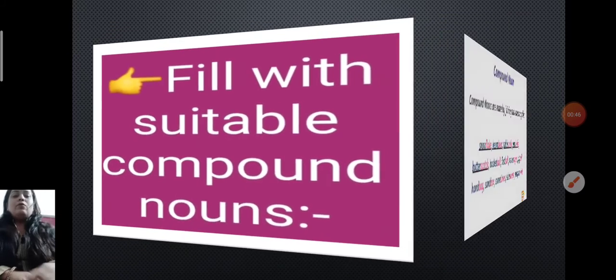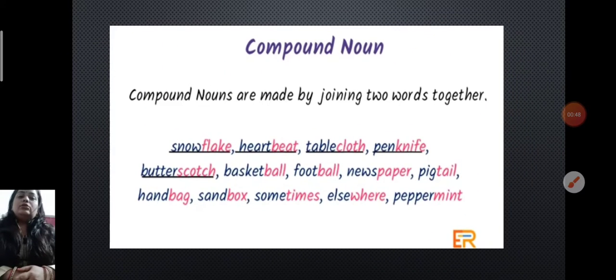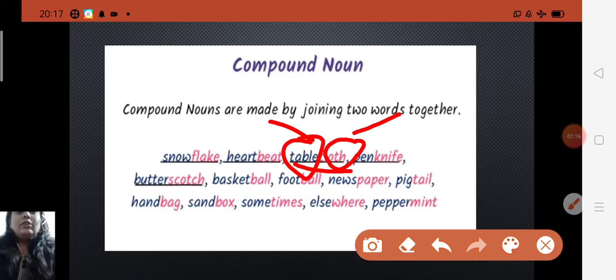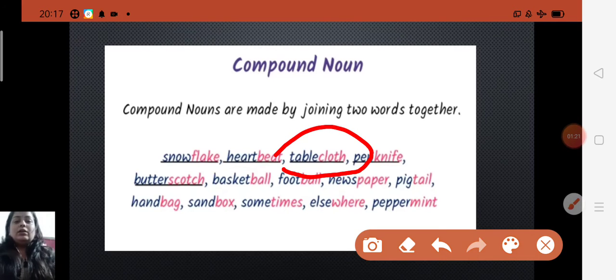Children, compound nouns are made by joining two words together. We form a new word by joining two different words, as you can see here, like table and cloth. Table is a different word and cloth is a different word, but when you add them together, it forms a new word, that is called a compound word, or you can say compound noun.